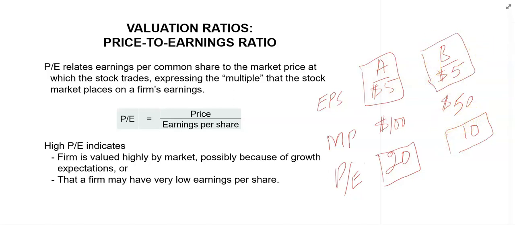Higher PE stocks are also known as growth stocks. Lower PE stocks are known as value stocks. A higher PE ratio may reflect expectations for higher growth in earnings in the future. Also note that sometimes a firm may have a high PE ratio because it has very low earnings per share.